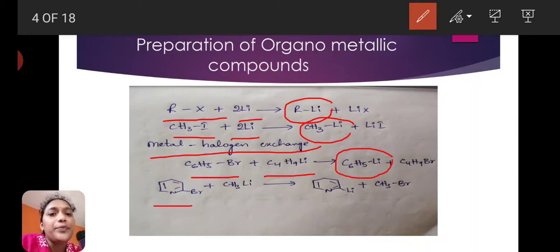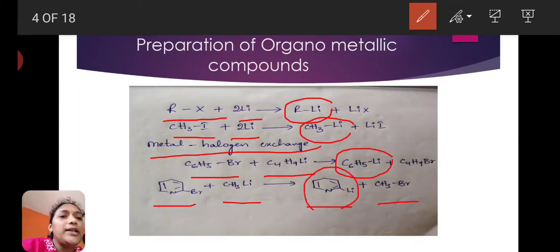Next, 2-bromo pyridine reacts with methyl lithium and gives 2-lithio pyridine plus methyl bromide. This compound is an organometallic compound. This is about preparation of organometallic compounds. First one is direct reaction between alkyl halides and metals. Second one is the metal halogen exchange method.